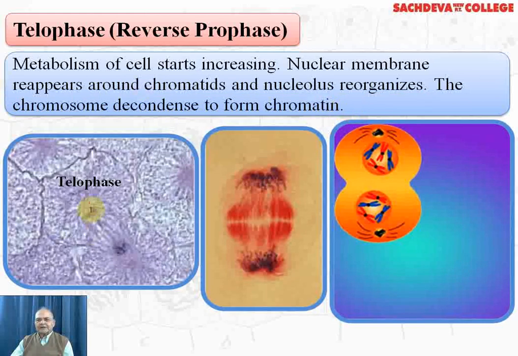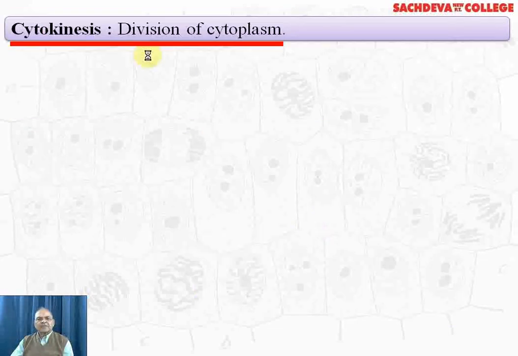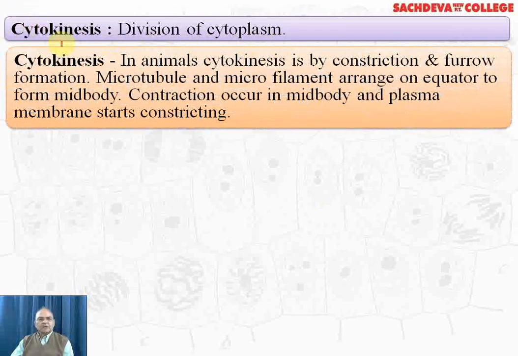Now you can see the telophase. The chromosomes have reached to the two poles, and of course in one diagram you can see in the animal cell the constriction has also started. Cytokinesis is the division of the cytoplasm. Cytokinesis in animals, the cytokinesis is taking place by constriction and furrow formation.